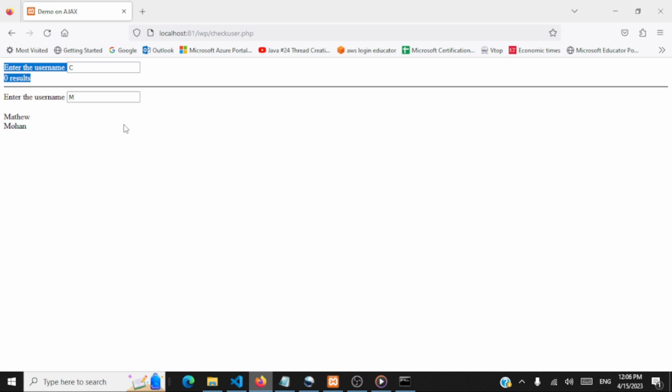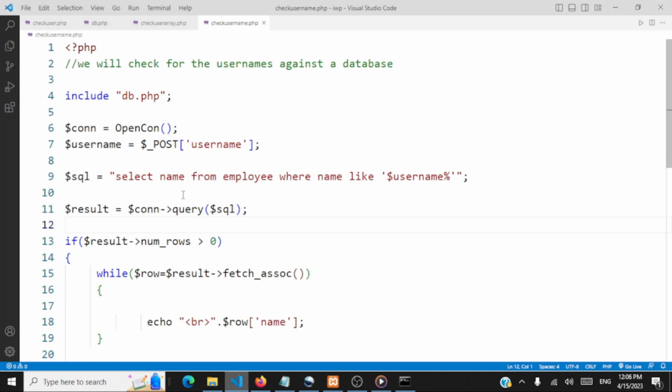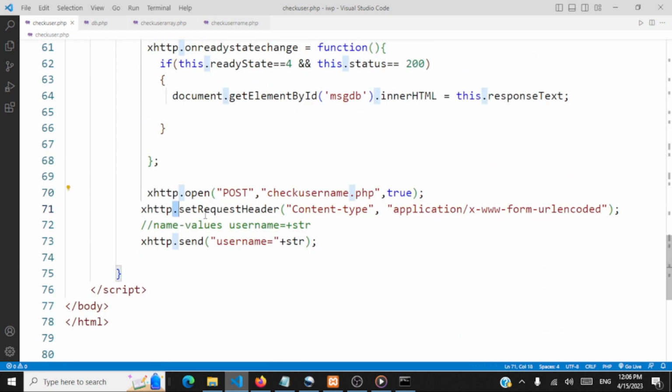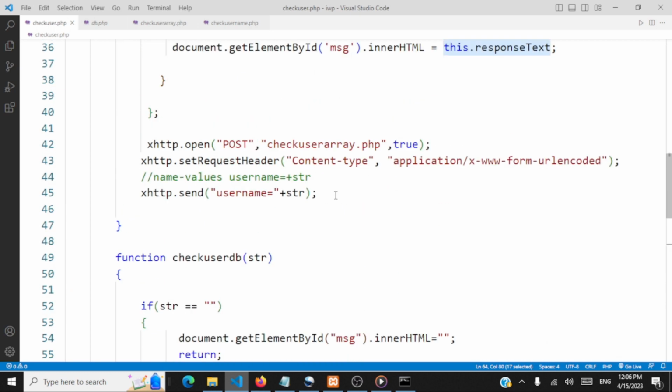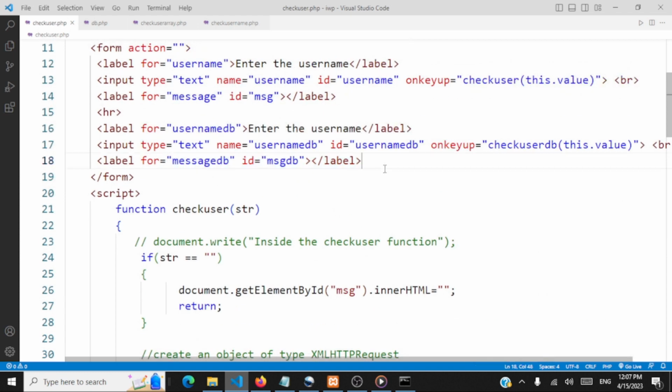That is the concept of AJAX. And finally, we have successfully coded this simple application, and we have understood how AJAX works. So the important thing is, whenever you are generating the request, you should create an object of XMLHttpRequest. Use these methods: open, setRequestHeader, and send. When you are getting the response, what is it that you should check? You should use this event handler, and you should check whether the ready state reaches 4 and status reaches 200. Then you can populate the server response back to the user using an HTML element. Here we are using a label.